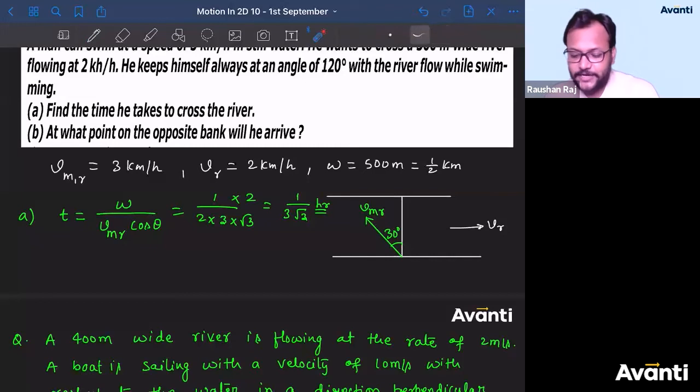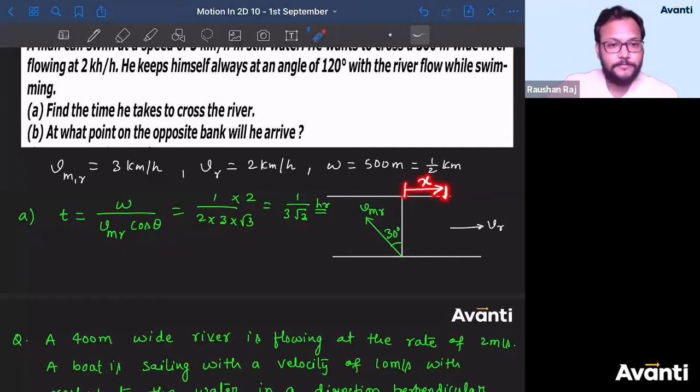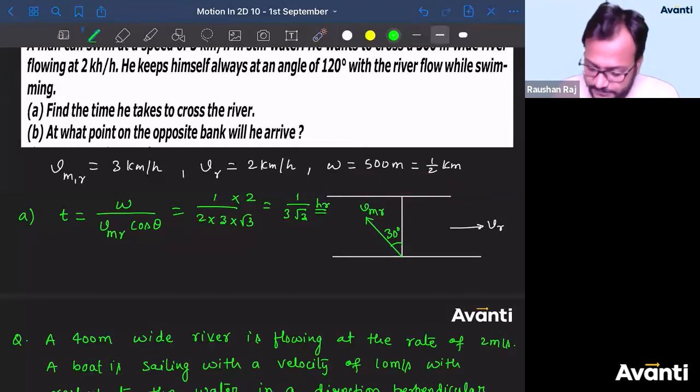What about the second question? At what point on the opposite bank will he arrive? That means we have been asked to find out the value of x. Once you find the value of x, I can tell the point from this opposite end. If x is positive, I'll say this is the point at which the man will reach. If x you have got is negative, then the man will reach somewhere here, negative x. ठीक है? चलिए, find out the value of x.